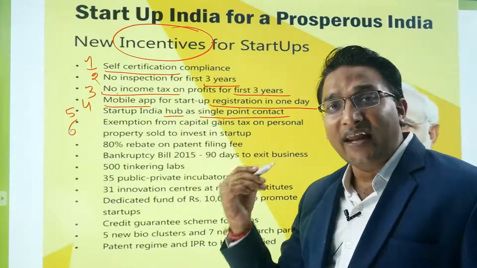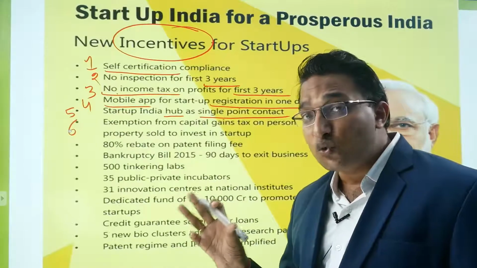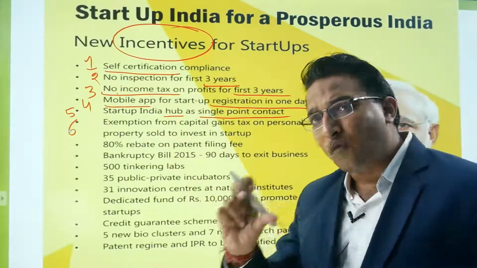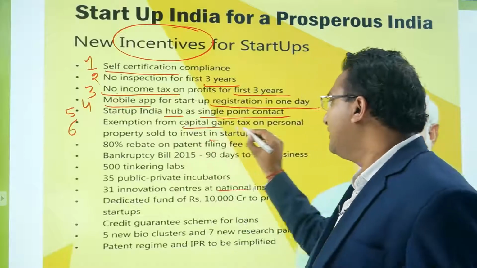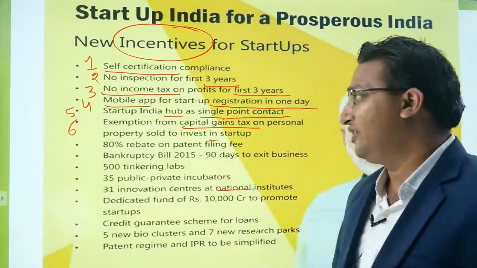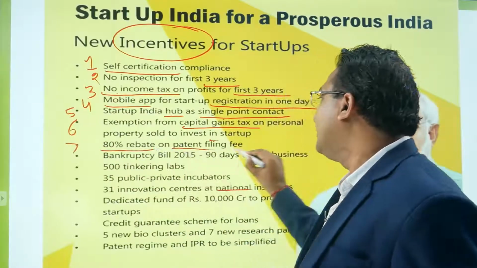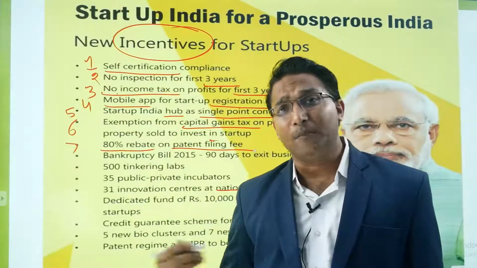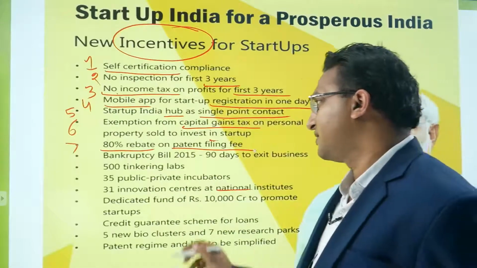So if any person sells his own personal property and uses that amount for the startup activity, then the profit on the sale of such property will be tax free. So the capital gain tax on such sale of property will not be levied. Next, 80% rebate on patent filing fees. So if any patent request is put up by the startup, then 80% rebate will be provided in the fees.